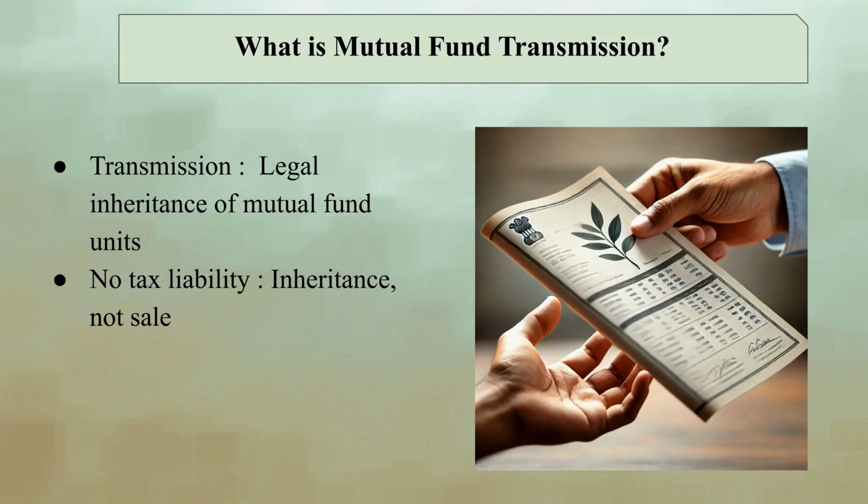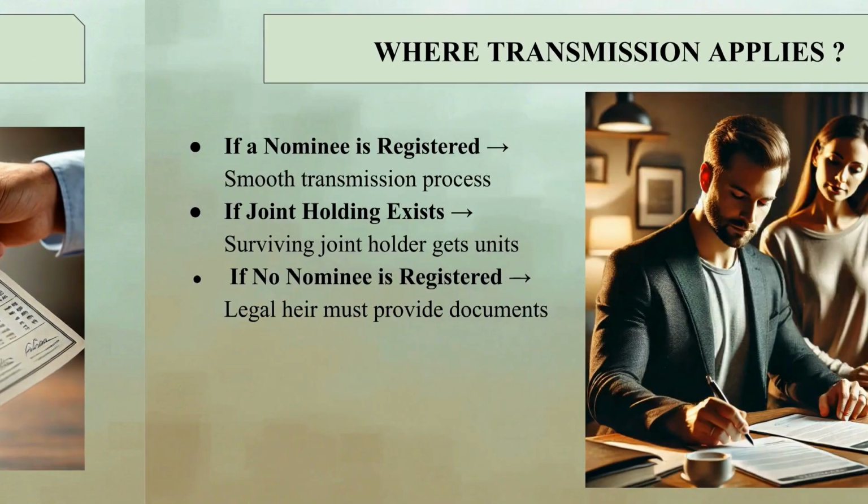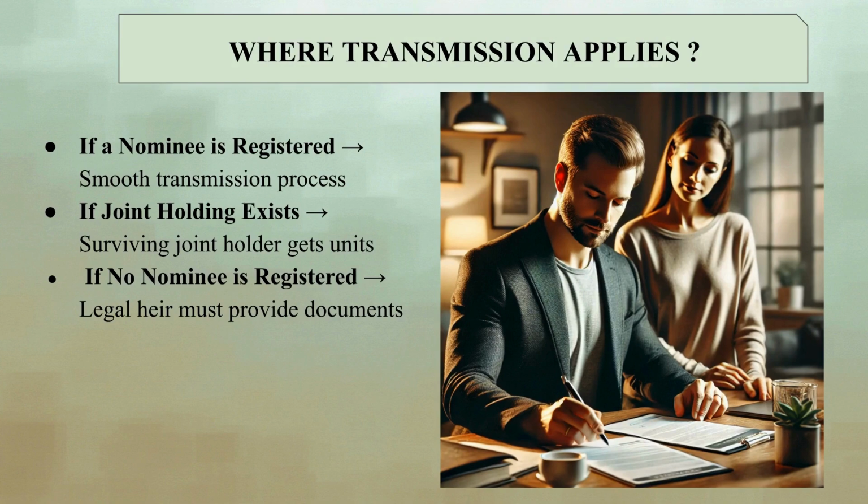Many investors confuse mutual fund transmission with transfer. Transmission happens when the units are inherited by a nominee or legal heir due to the investor's demise. Unlike transfer, transmission does not incur capital gains tax since it is not a sale. Mutual fund transmission depends on the type of holding and whether a nominee is registered. Here are three possible situations.